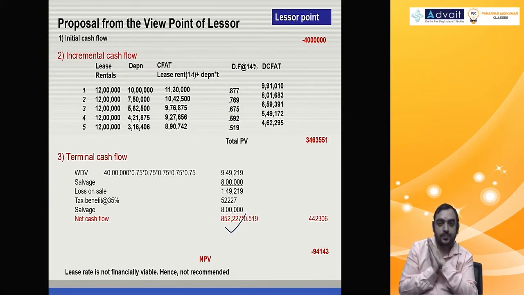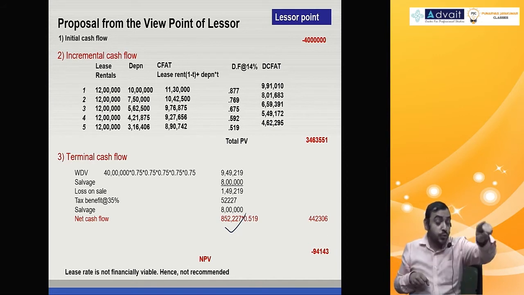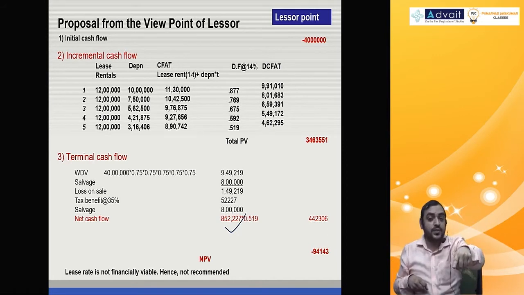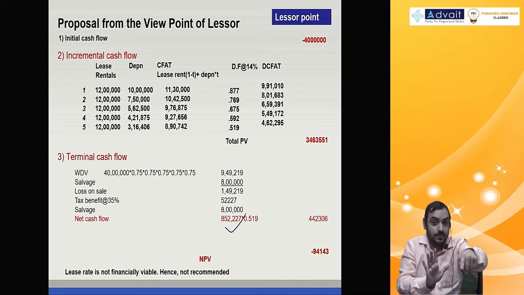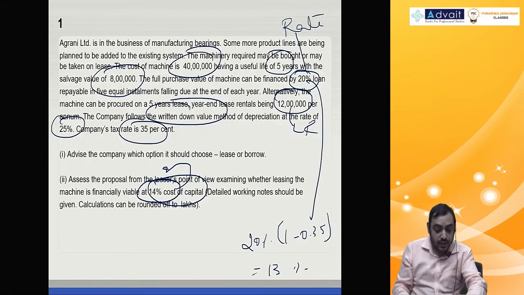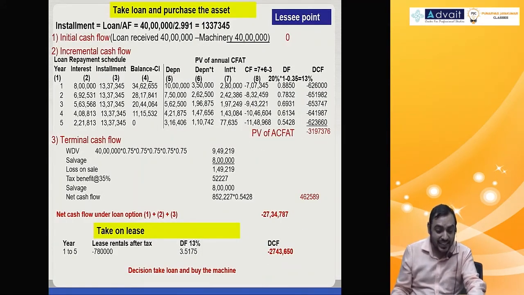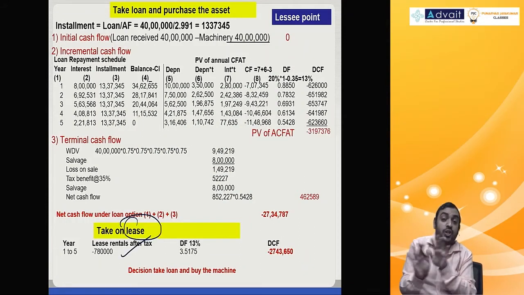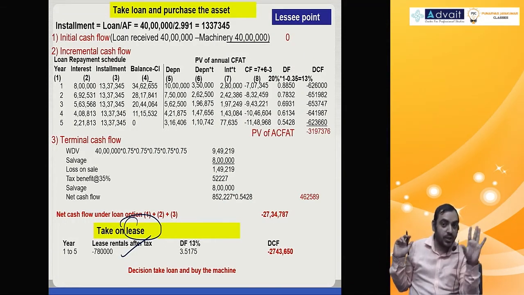One more small point. One of the students asked this doubt. He says, sir, lessee also claiming depreciation, lessor also claiming depreciation. Isn't that double depreciation? No. If the buyer of the asset chooses to be the owner, then he will get depreciation. He is not a lessee there. If he becomes the lessee, he is not getting depreciation. Please observe, when we did this calculation, as a lessee, you took only lease rental. You did not take depreciation.